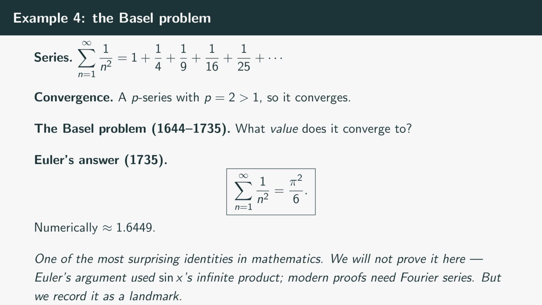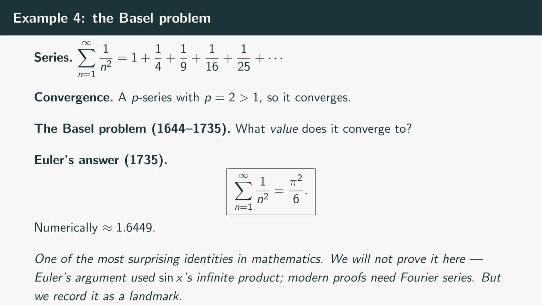Italian mathematicians in Basel had been computing it numerically since the 1640s. They knew it was about 1.6449. But where does that strange number come from? What is it algebraically? The problem stumped mathematicians for 90 years. The Bernoullis tried. Leibniz tried. They could compute the partial sums but couldn't find a closed form.